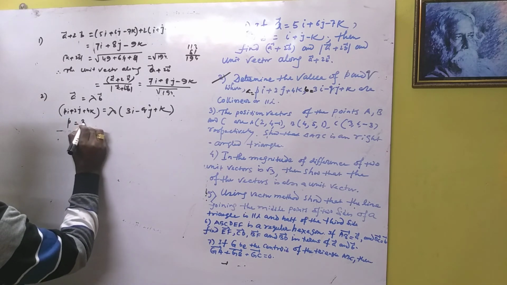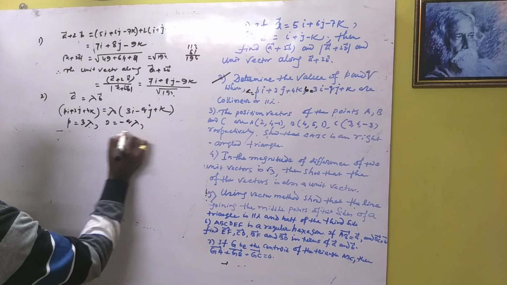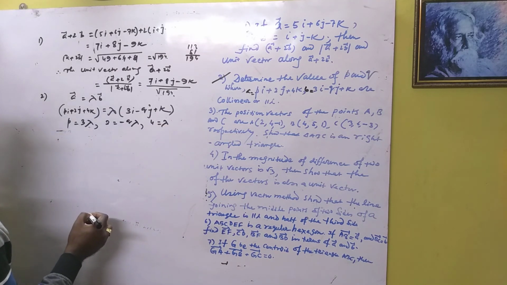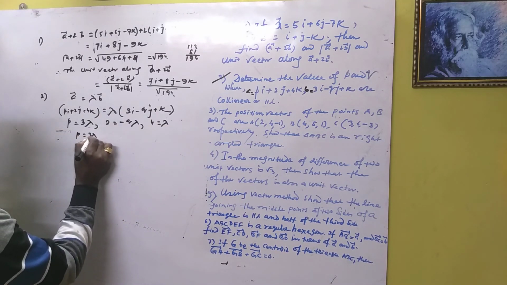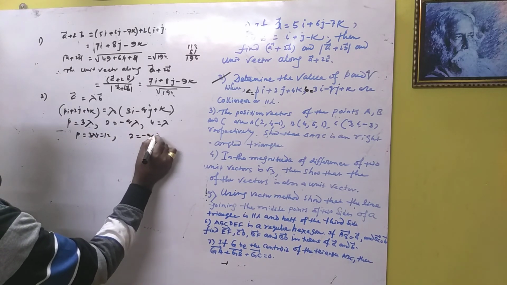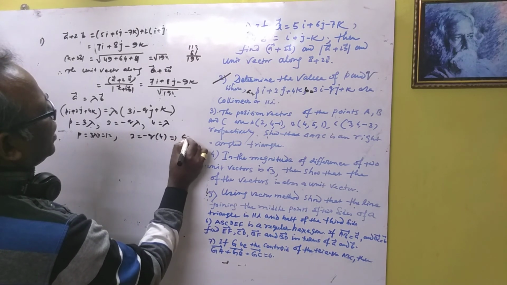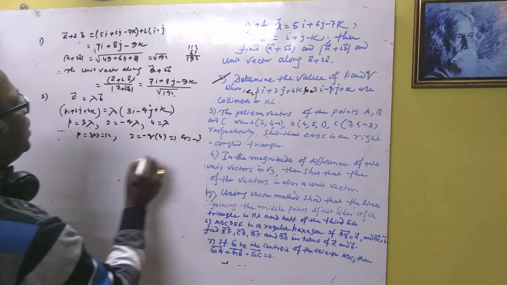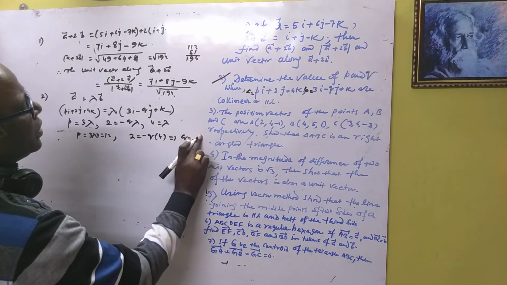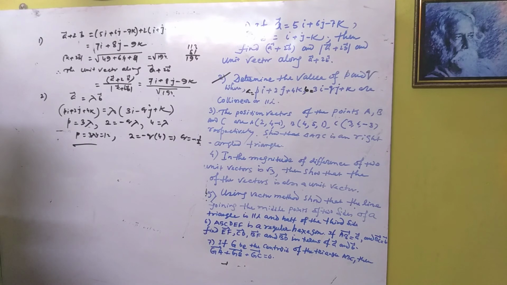So P is equal to 3 lambda, 2 is equal to q lambda, and 4 is equal to lambda. Now P is equal to 3 into 4, that is 12 here. Then 2 is equal to q into lambda, and lambda is 4, so you can easily find q is equal to 1 by 2. This is the value of P and Q.